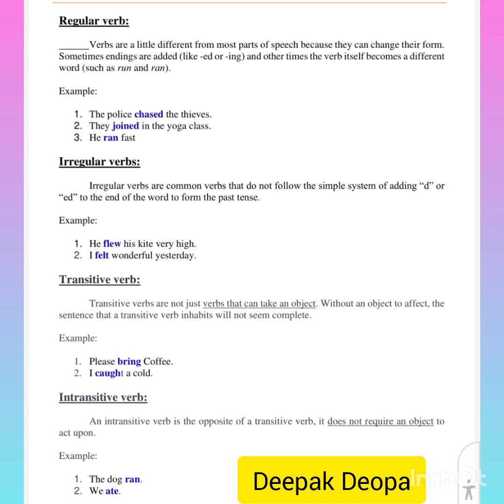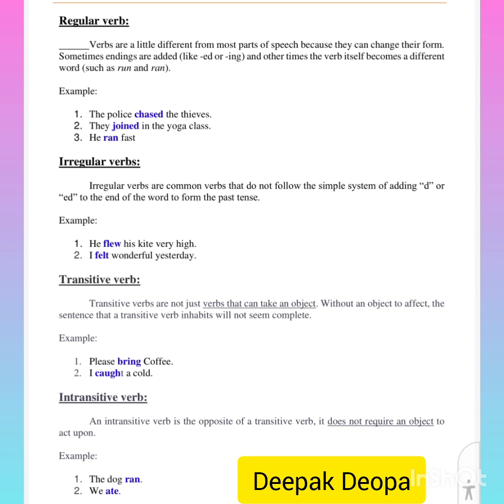Irregular verbs. Irregular verbs are common verbs that do not follow the simple system of adding d or ed to the end of the word to form the past tense. Example: He flew his kite very high. I felt wonderful yesterday.